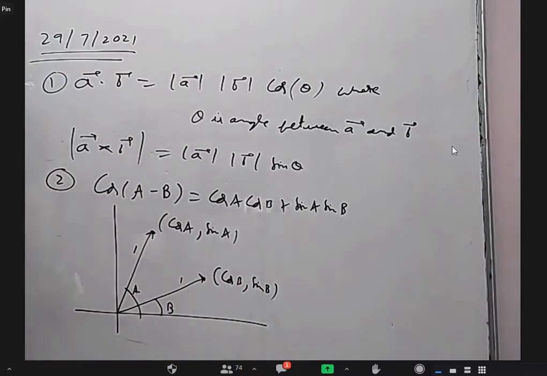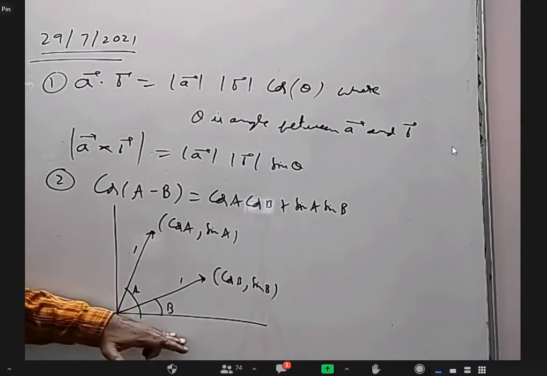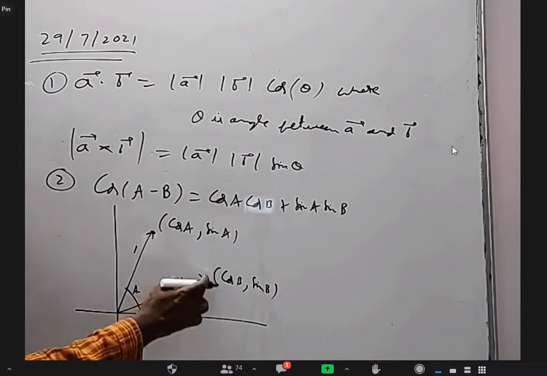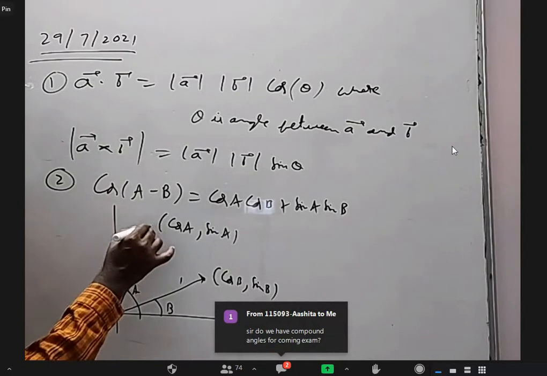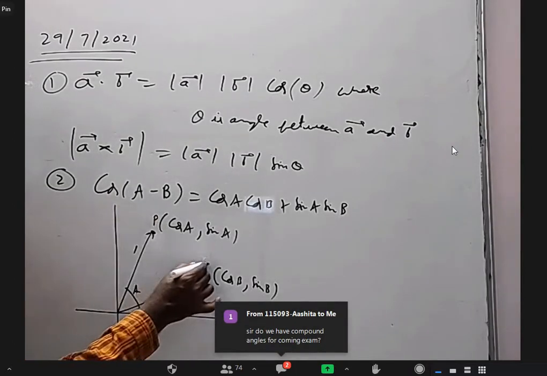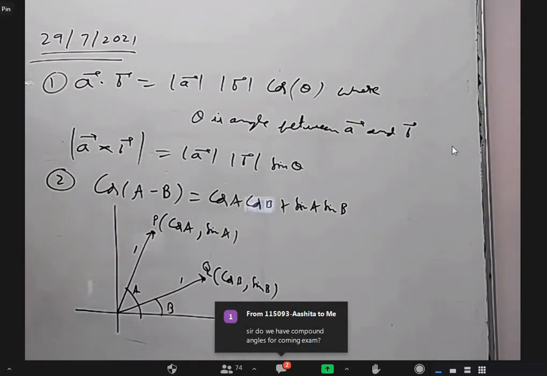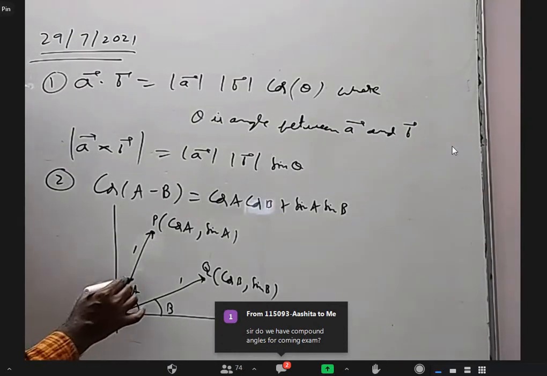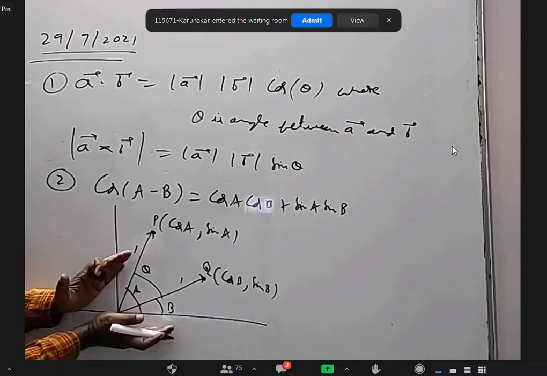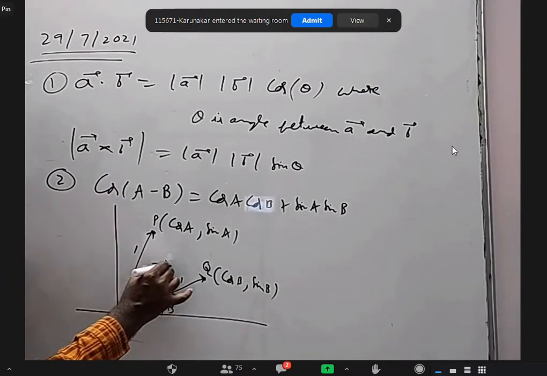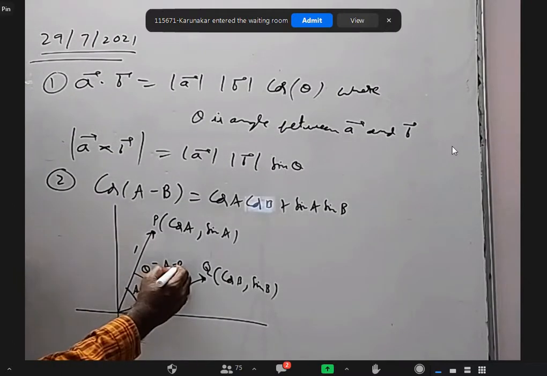Correct? You take one unit and rotate by angle B, x coordinate is cos B, y coordinate is sin B. Okay, right. I'm going to call this point P and this point Q. This angle is theta. This total is A and this is B, means can I say theta is equal to A minus B?